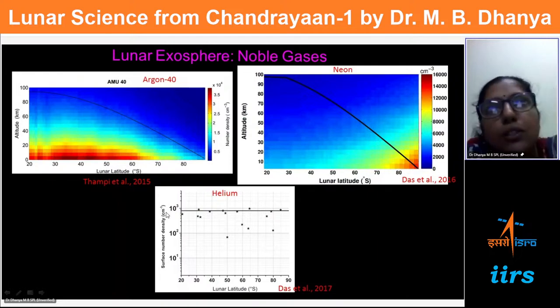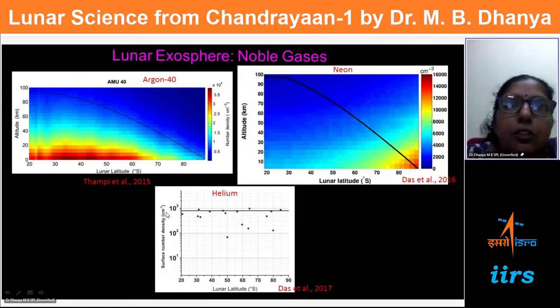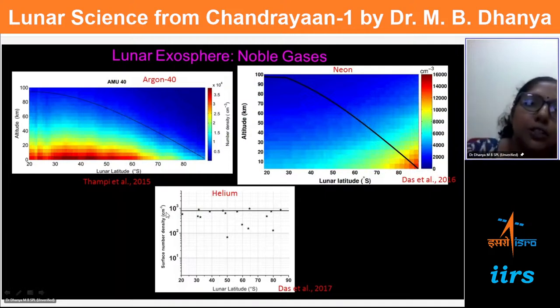Moon's gravity is much lower compared to Earth, so with a lower gravity body, lighter elements spread out faster to larger altitude, whereas argon is a 40 atomic mass unit element, so it is confined mostly to lower altitudes, but it is distributed over a range